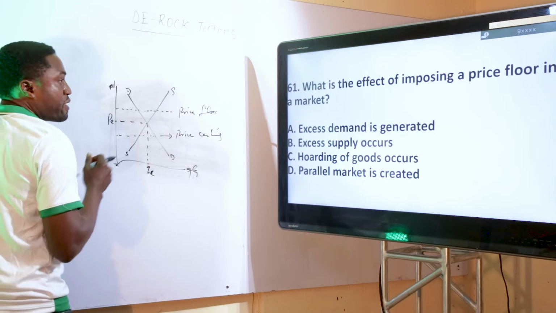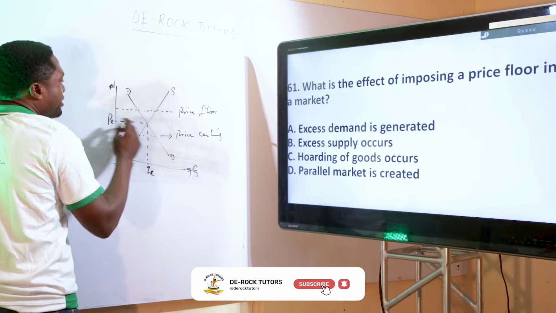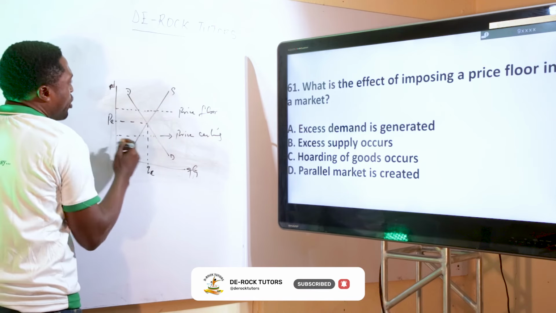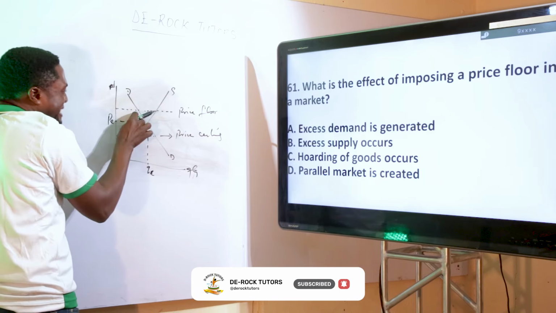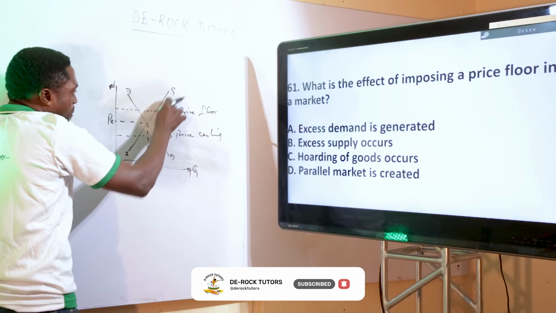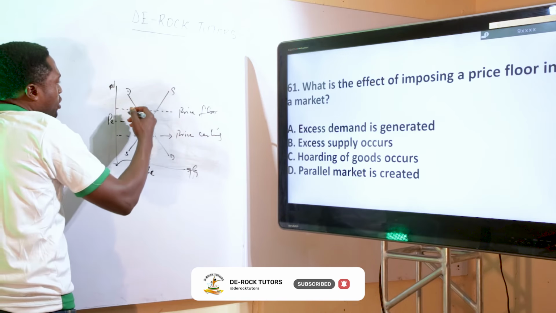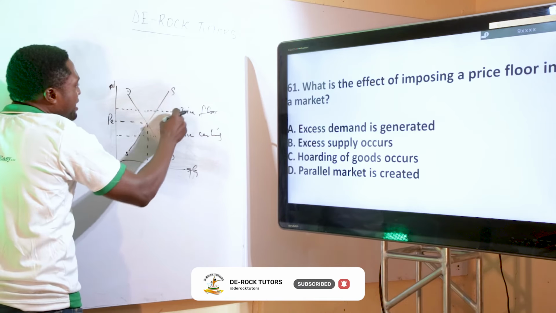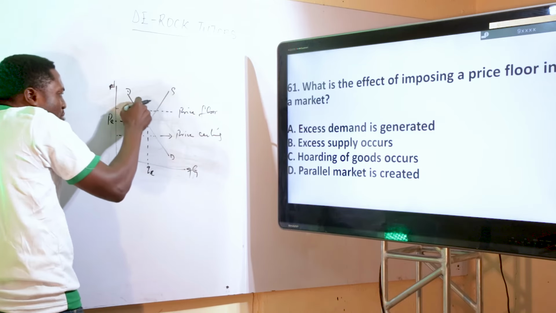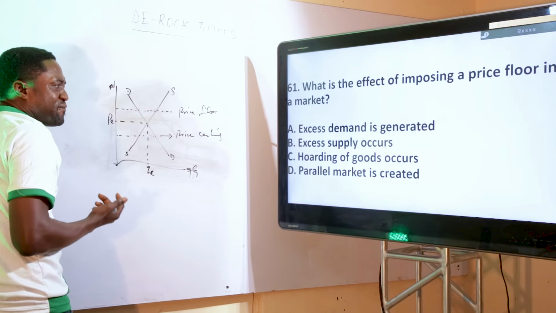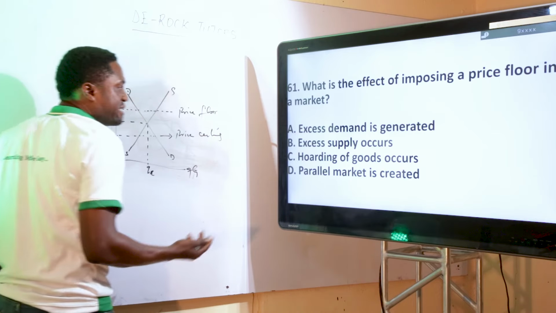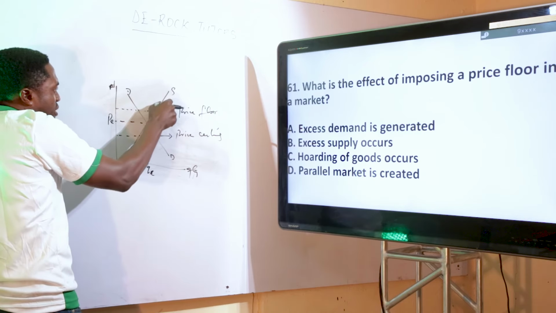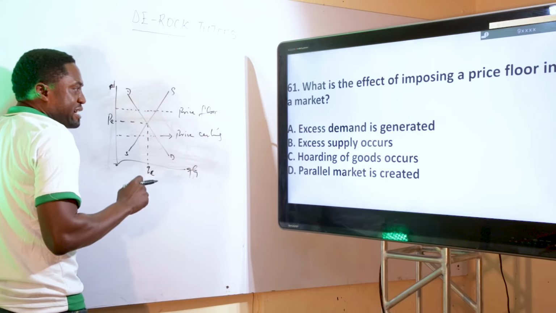Now, what is the effect of imposing a price floor in the market? Which one is price floor? Price floor is the one here. You understand? We know that at this point, the supply is more than the demand, because this is the supply curve and this is the demand curve. So when we have the price floor, the quantity supply is more than the quantity demanded. So what is the effect? Excess demand is generated. No, because at this point, supply is more than demand. That cannot be the answer.